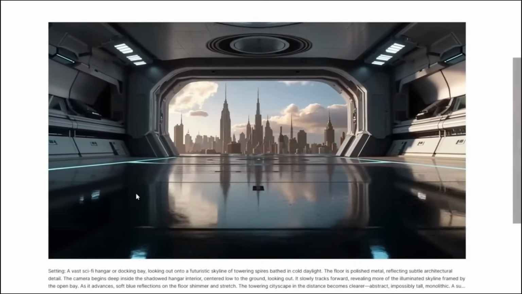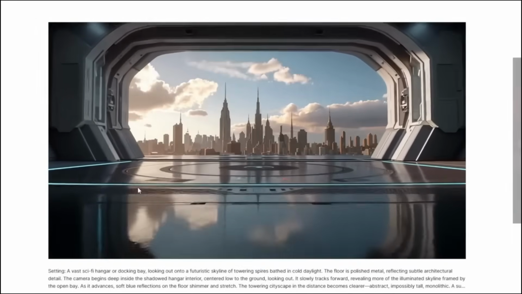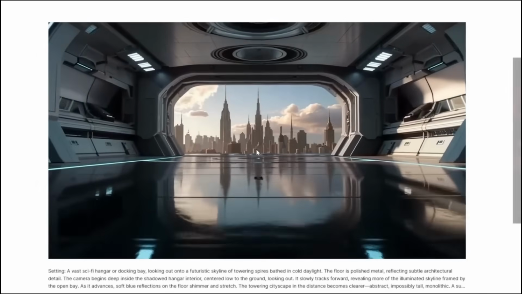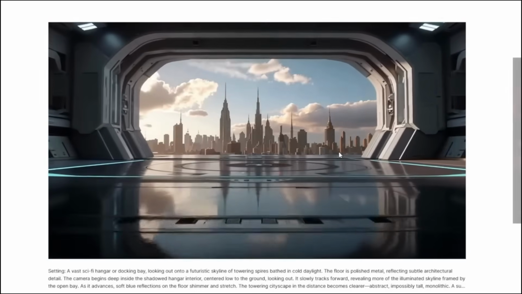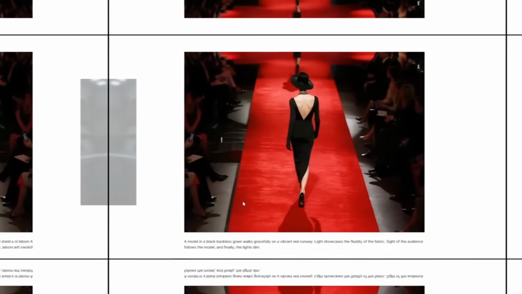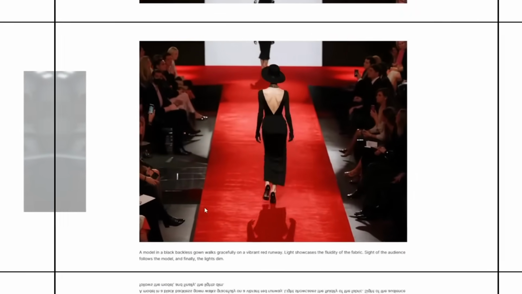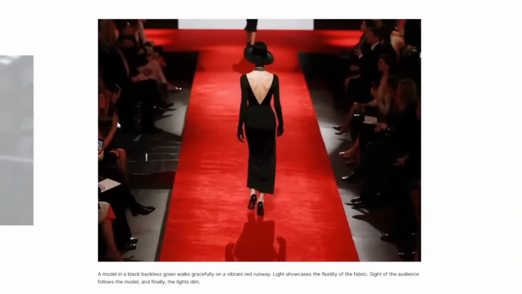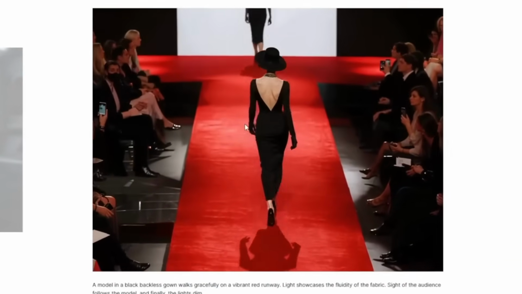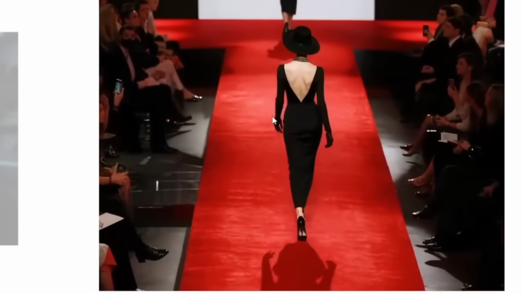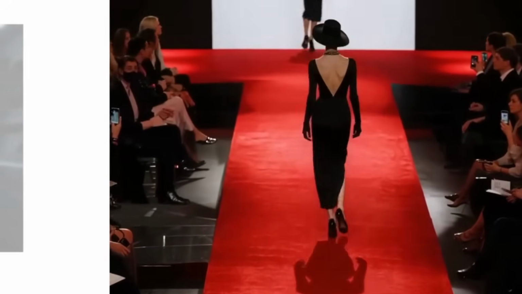Here is the second one. It can also create sci-fi scenes, and you can see that it looks like it was rendered by a human in 3D, which is very, very good. And it can change the whole Hollywood industry in the next few years. Then we have this model walking gracefully on a red carpet in a backless black gown. And as you can see, it's very realistic. I want you to look at the humans as well. As you can see, they're holding up their phones. Everything is very, very realistic.